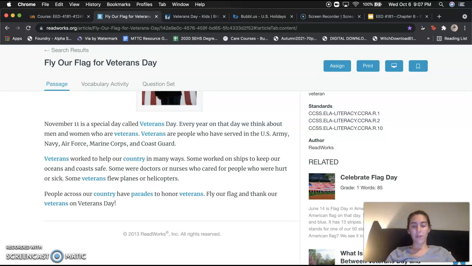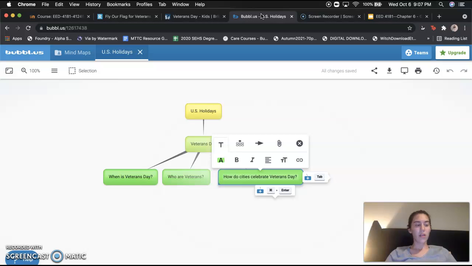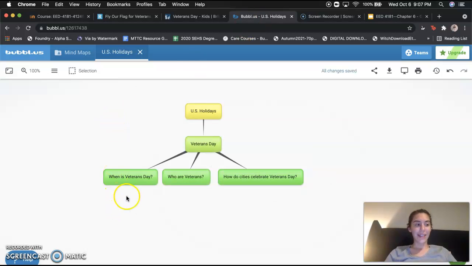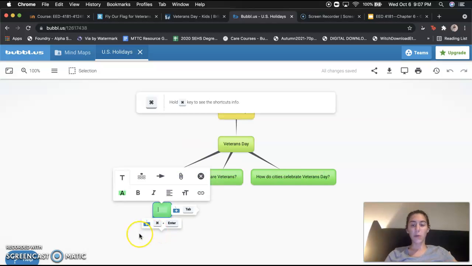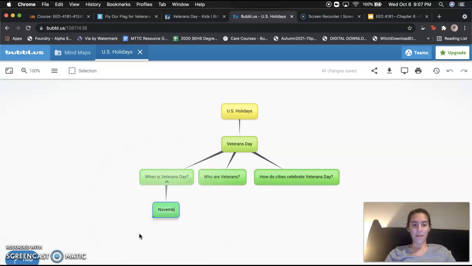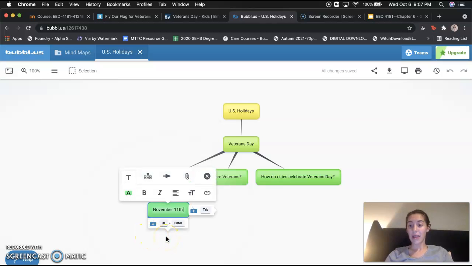Now, after reading that first passage and listening to it, let's look back at our graphic organizer and see if it answered any of the questions we had put down. So yes, it does answer both when is Veterans Day and who are veterans. So let's focus on when is Veterans Day. Now, does anyone remember the date that the article said? Yes, November 11th. And we celebrate on that day every year. And now, who can tell me who veterans are based off the article? We can look back as well.